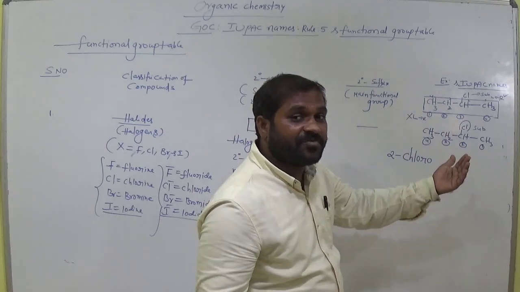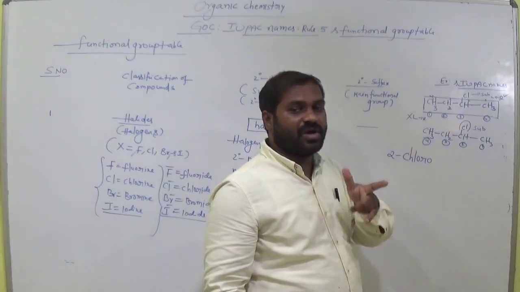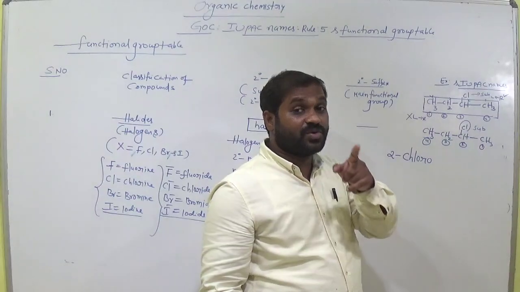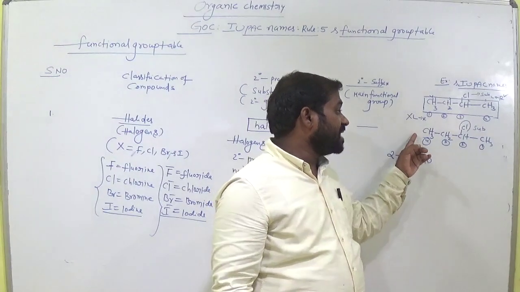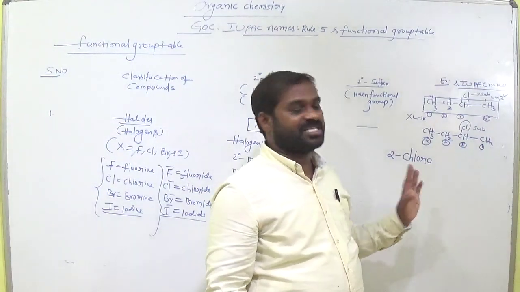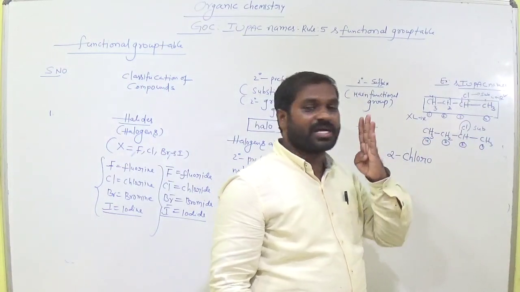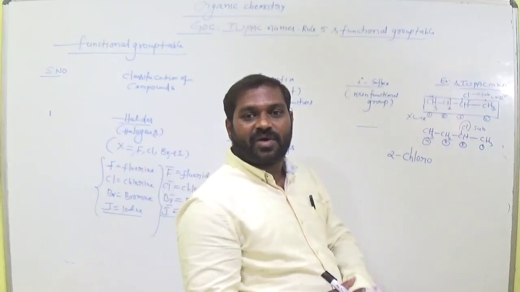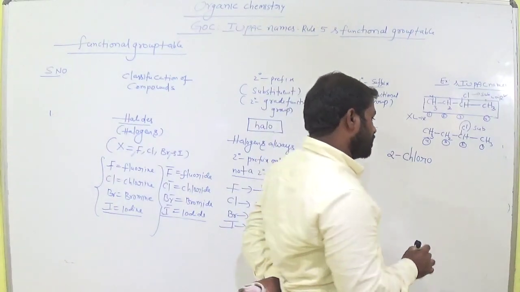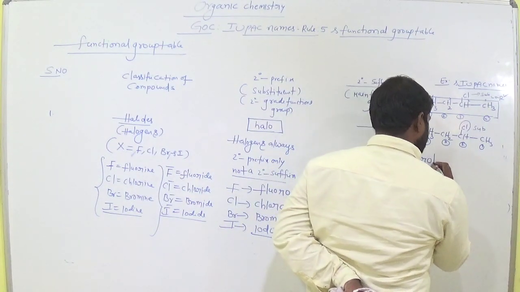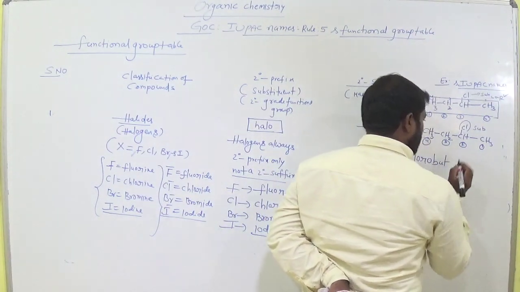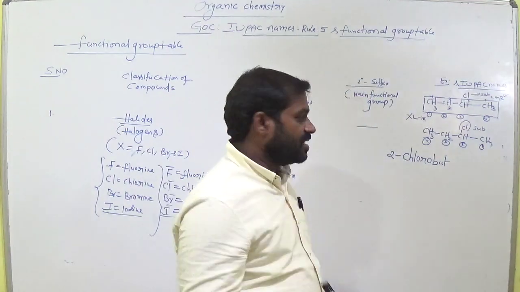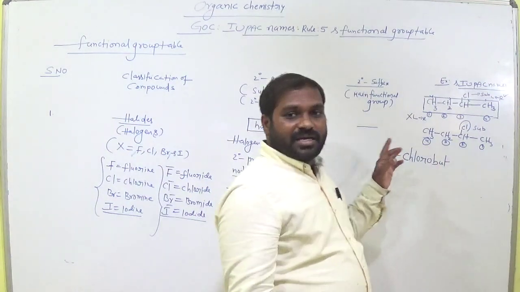Next, after the secondary prefix, what do we have? Root word. Root word represents the number of carbon atoms in the main chain. How many carbons do we have here? 4 carbons. If 4 carbons are there, what is the root word? But. Clear?